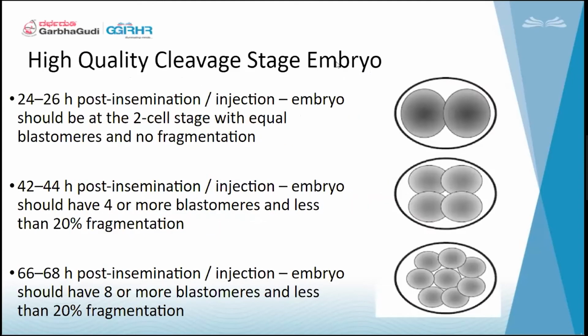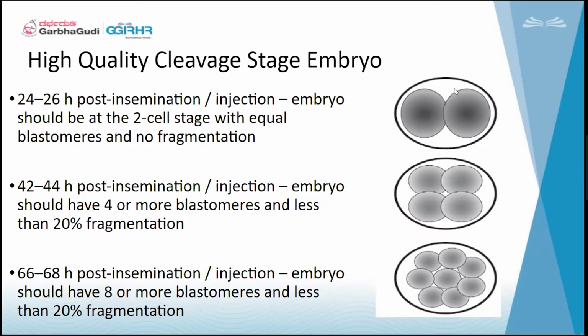So going on to cleavage stage embryos. At 24 to 26 hours post insemination, we can see the two cell stage, then two cell to four cell stage, and at 42 to 44 hours we can see the four to eight cell stage, and all the blastomeres should be of equal size. Going on to the grading of the blastomeres, this is how they cleave.